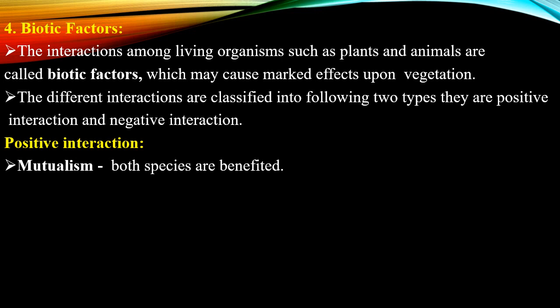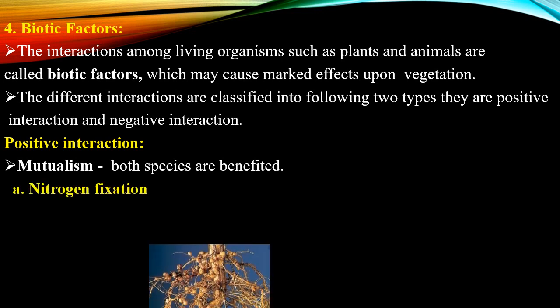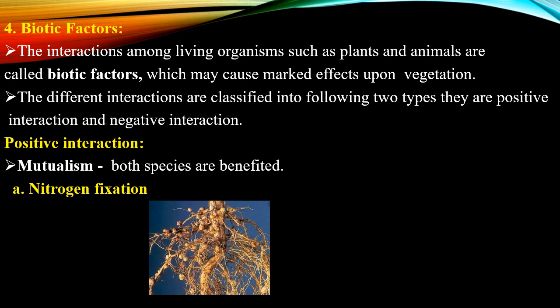So there are some common mutualisms. The first one we are going to see is nitrogen fixation. Rhizobium, the bacterium which lives in the roots of leguminous plants, lives symbiotically with the plants. The rhizobium obtains food from the leguminous plants and in turn fixes the atmospheric nitrogen into nitrates, making it available to the host plant, because plants cannot absorb atmospheric nitrogen directly. So this rhizobium bacterium helps the leguminous plants to absorb nitrogen in a converted form of nitrates.